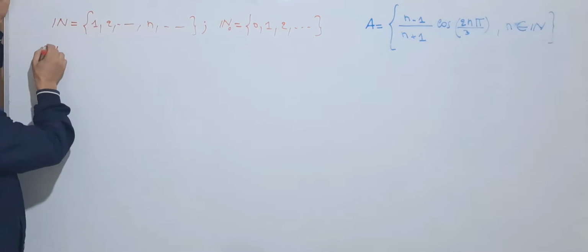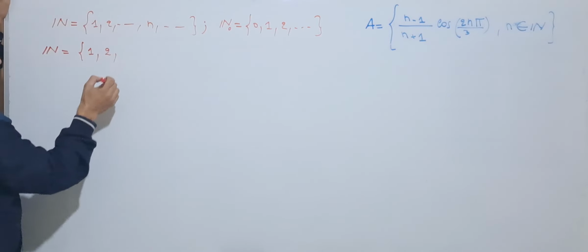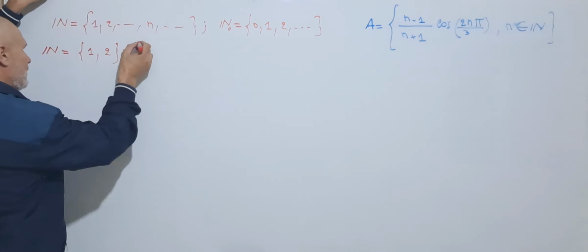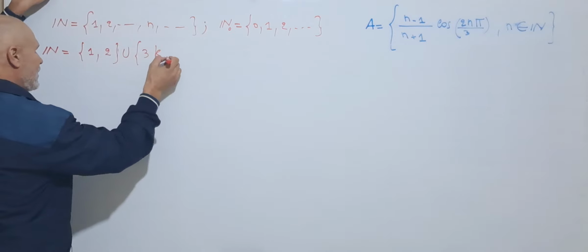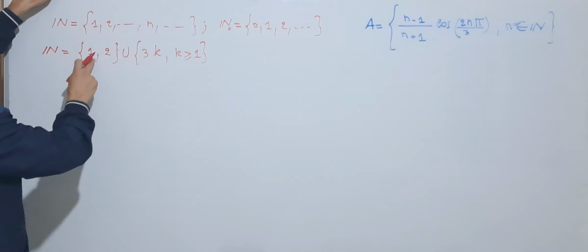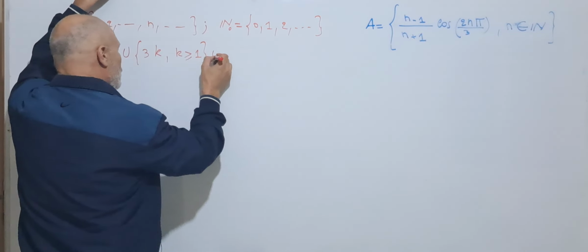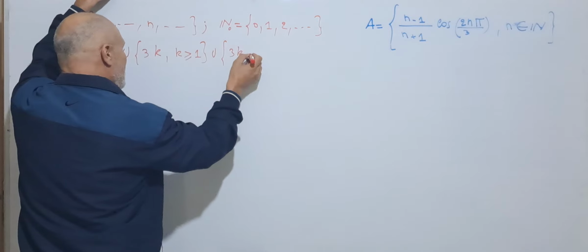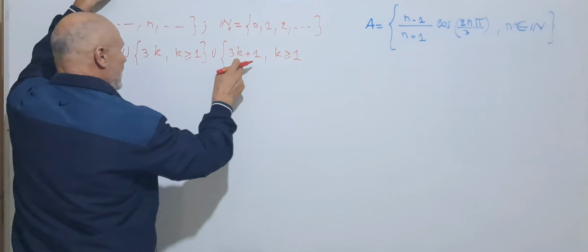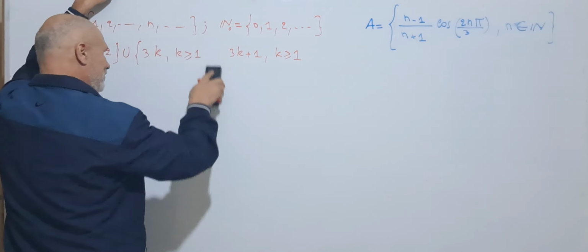What we can do? We can consider n equal 1 and 2, union 3k, k greater than or equal to 1. So we have here 3, 6, 9, and so on. Union 3k plus 1, k greater than or equal to 1, so here we have 4.